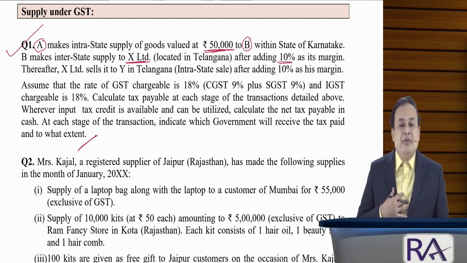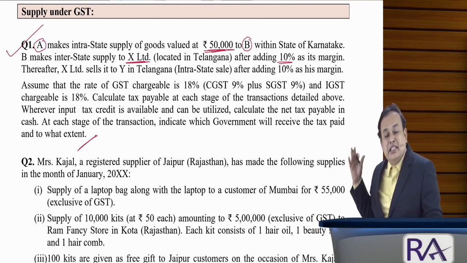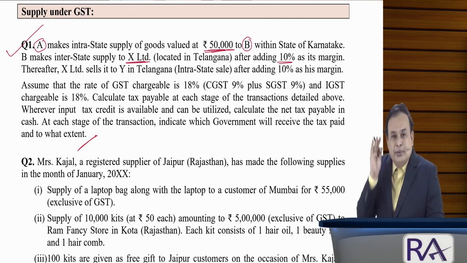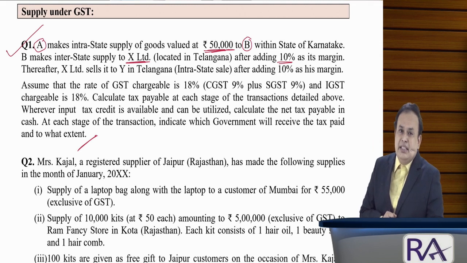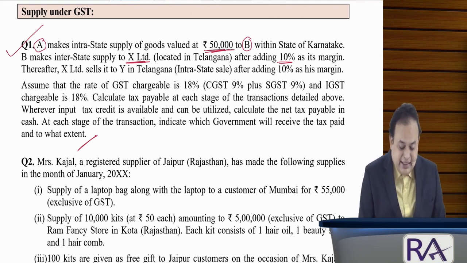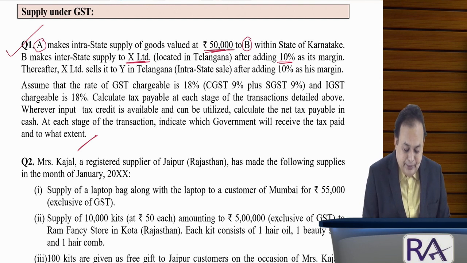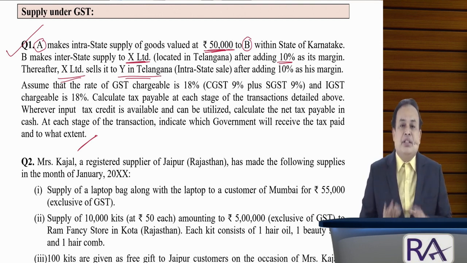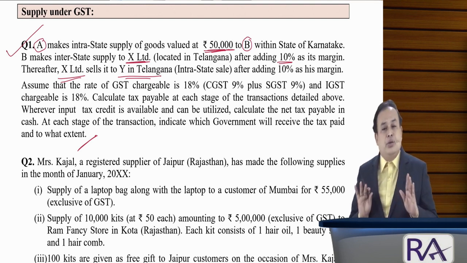Of course, Mr. B will say that I am going to pay the IGST of 9,900, but what I already paid as CGST and SGST, I want to claim as ITC, which is allowed. First you adjust CGST, followed by SGST, against the IGST payment. Is it clear? Further, X Limited sells the goods to Y in Telangana, intrastate. With that, the transaction is concluded.